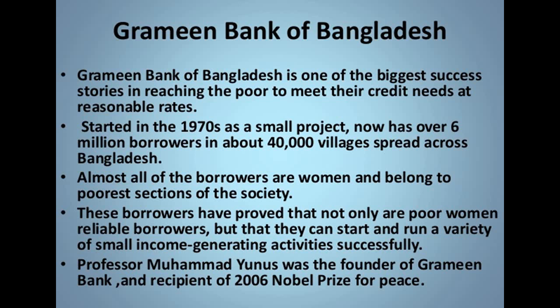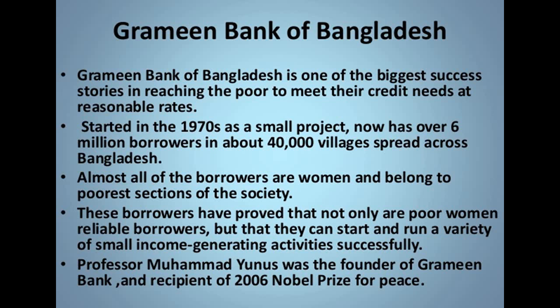Now the last topic, that is the Grameen Bank of Bangladesh. Grameen Bank of Bangladesh is one of the biggest success stories in reaching the poor to meet their credit needs at a reasonable rate. Started in the 1970s as a small project, it now has over 6 million borrowers in about 40% of villages spread across Bangladesh, and almost all of the borrowers are women belonging to the poorest section of society.